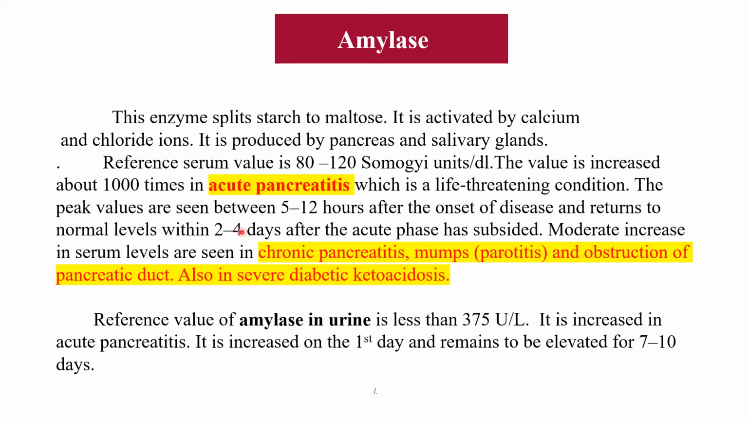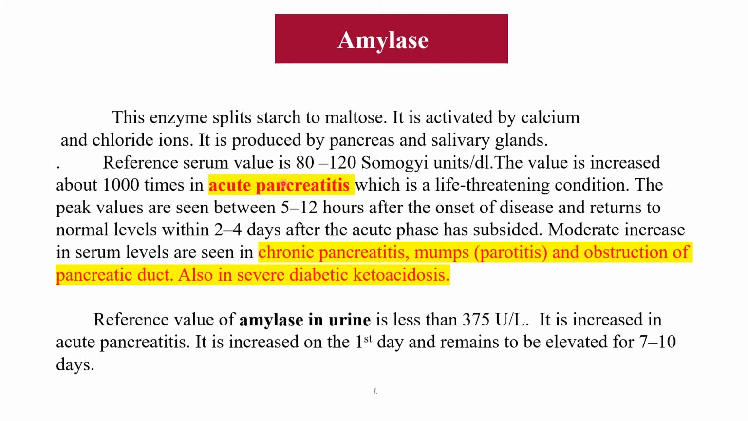The value is increased about 1000 times in acute pancreatitis, which is a life-threatening condition. The peak values are seen between 5 to 12 hours after the onset of the disease and return to normal level within 2 to 4 days after the acute phase has subsided. Moderate increase in serum levels is seen in other conditions like chronic pancreatitis, mumps, that is parotitis, and obstruction of pancreatic duct, also in severe diabetic ketoacidosis.